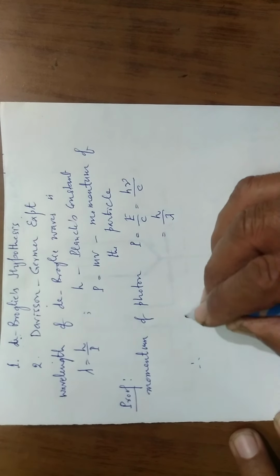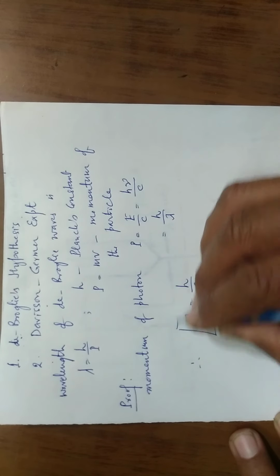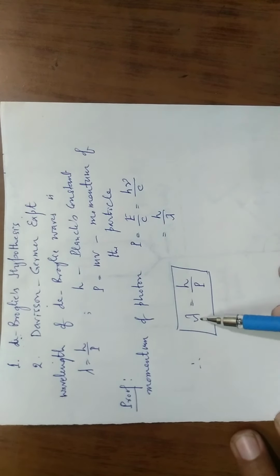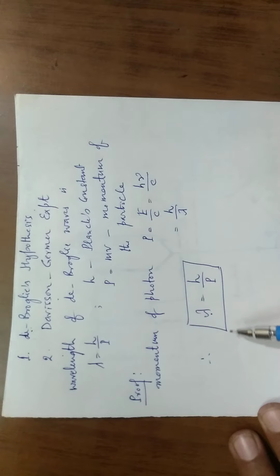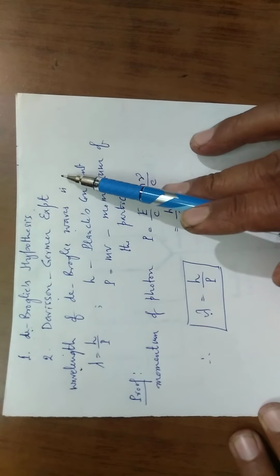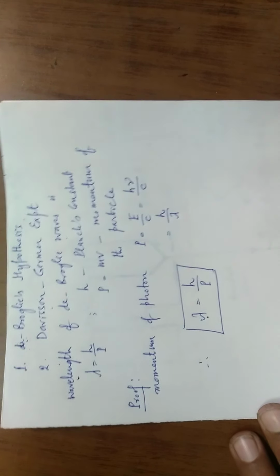So therefore lambda is equal to h upon p. This is the wavelength of the photon having the momentum p. De Broglie said that this equation is equally valid for moving particles also. That is how he said that the wavelength of the matter waves or de Broglie waves is again given by lambda is equal to h upon p.